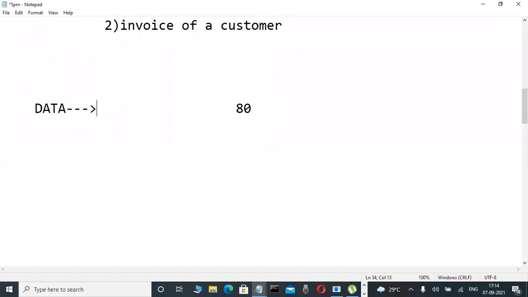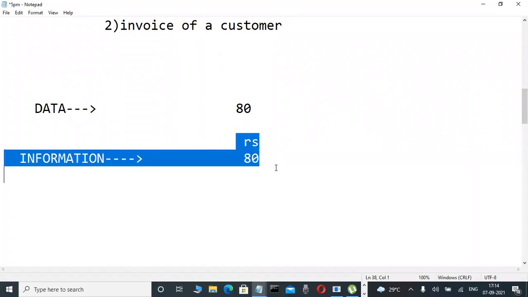Again, what is information? Information means meaningful data, or processed data. Suppose, above the 80 in the documentation, I write some name, or marks, or age, or rupees. If I write rupees, then 80 rupees is easily understandable by the end user.